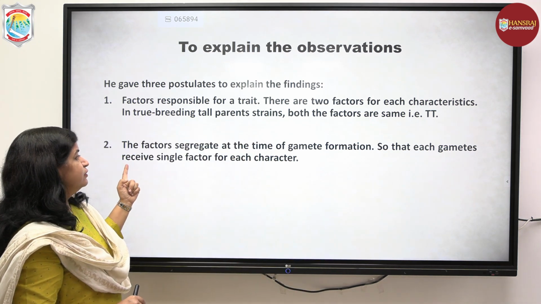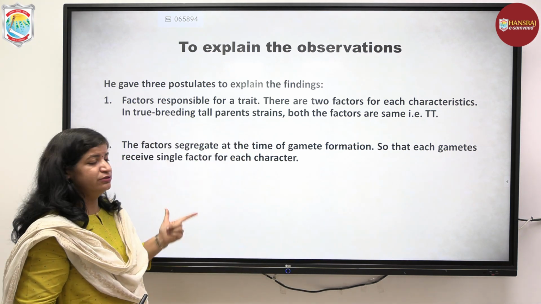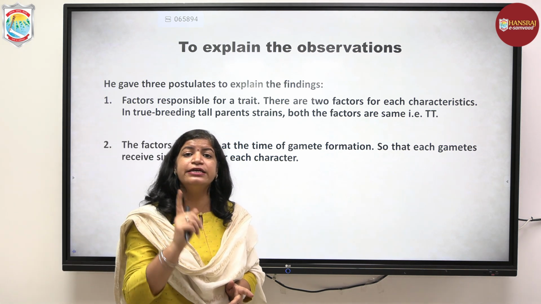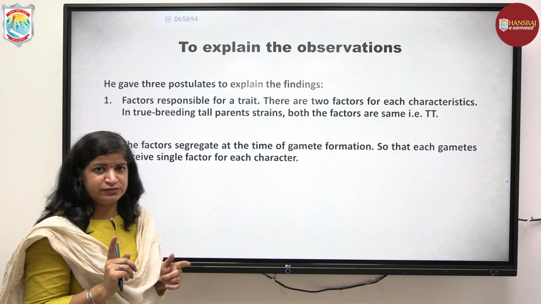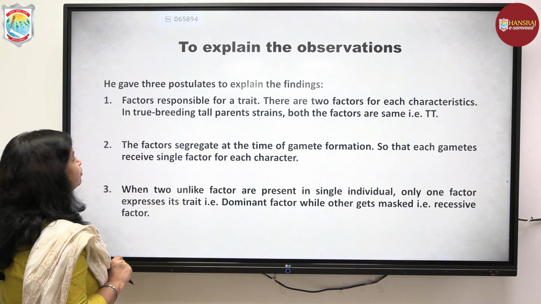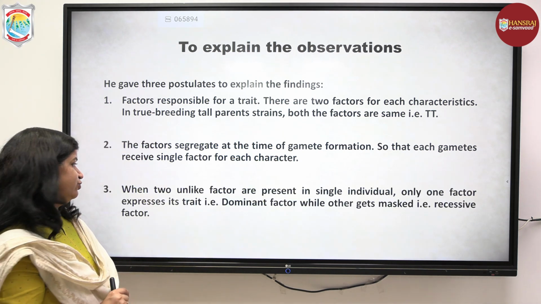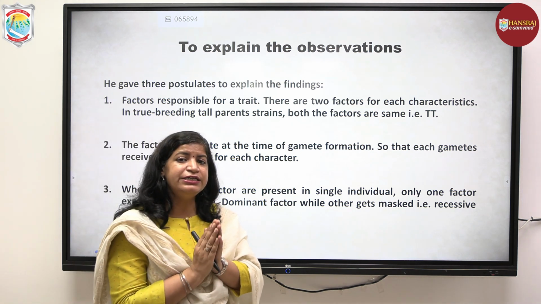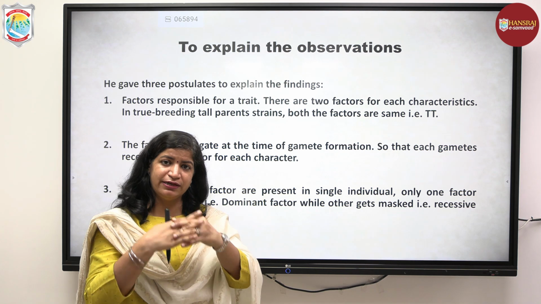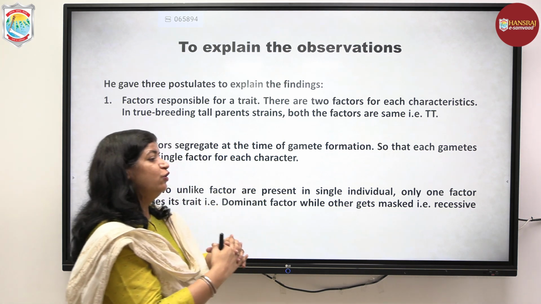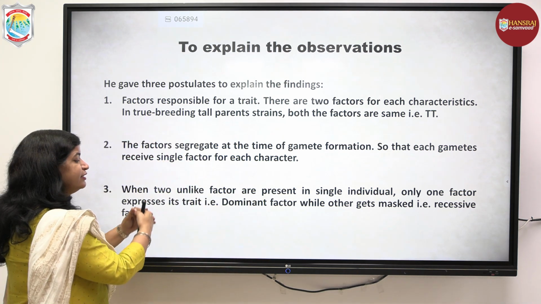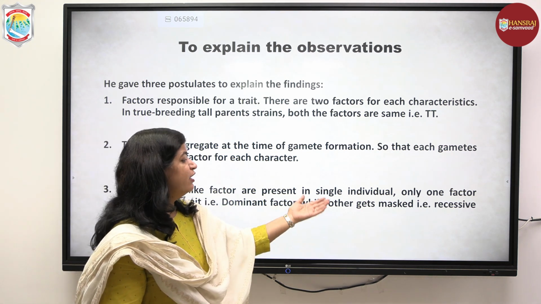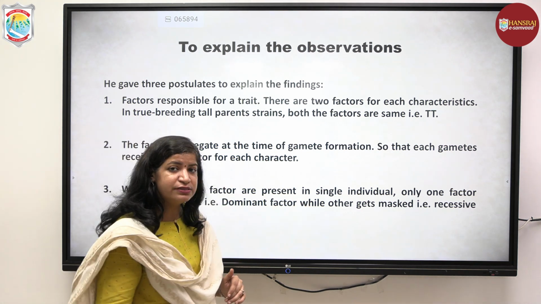The second hypothesis is that these factors segregate at the time of gamete formation, so that each gamete carries a single factor for that characteristic. And the third hypothesis is that when 2 unlike factors come together in a single individual, only one factor expresses its trait. That factor is known as the dominant factor, while the other gets masked and is known as the recessive factor.